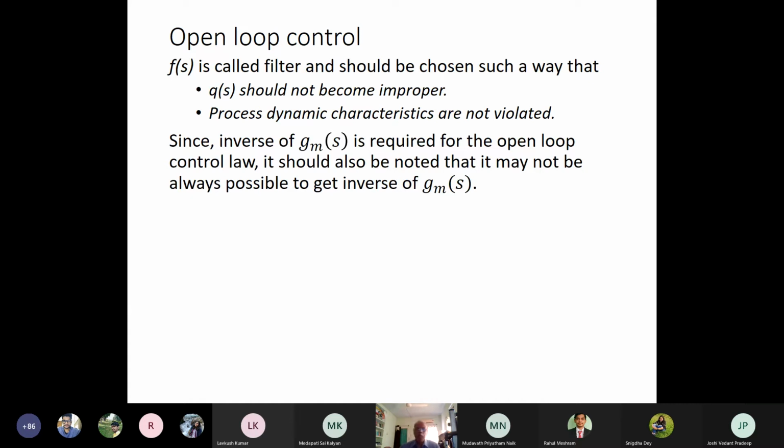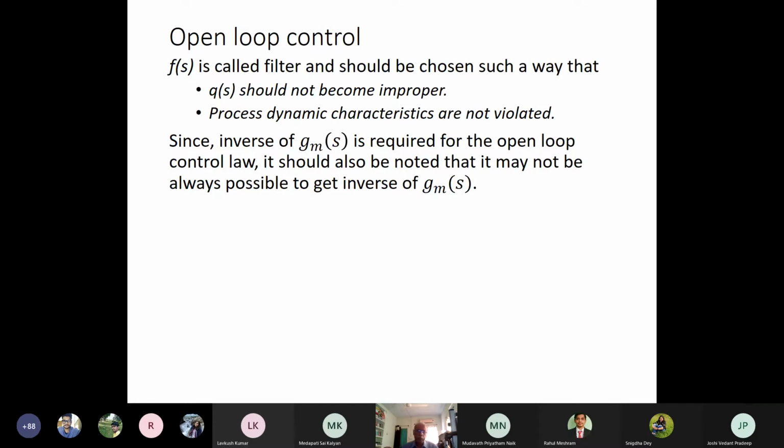Secondly, since the inverse of GMs is required for the open loop control law, it should also be noted that it may not always be possible to get the inverse of GMs. Like I told you, a first order with dead time process has e to the power minus theta s.